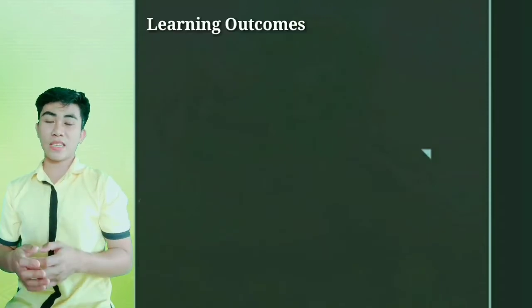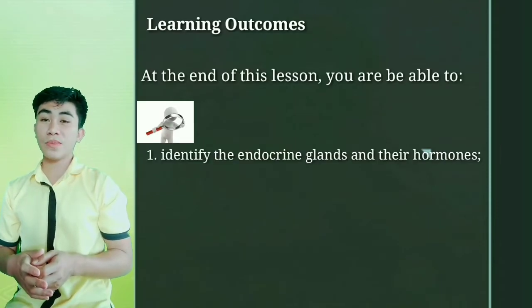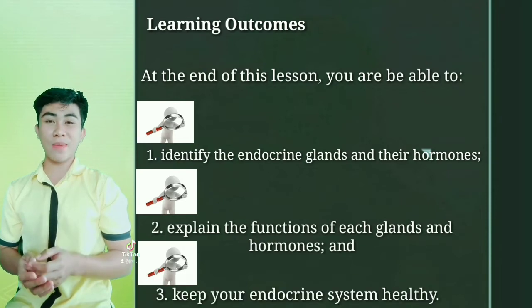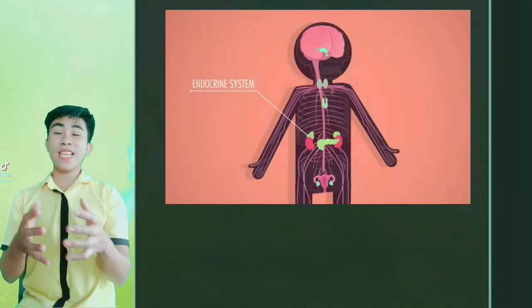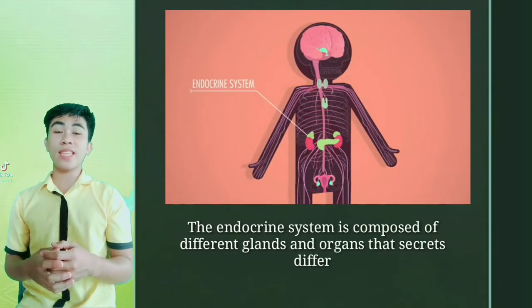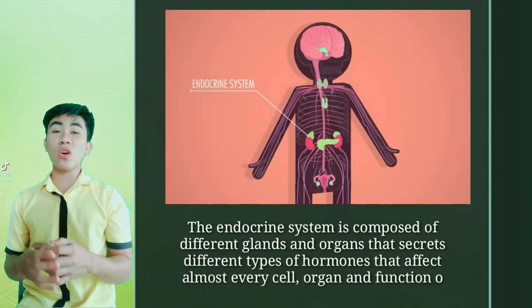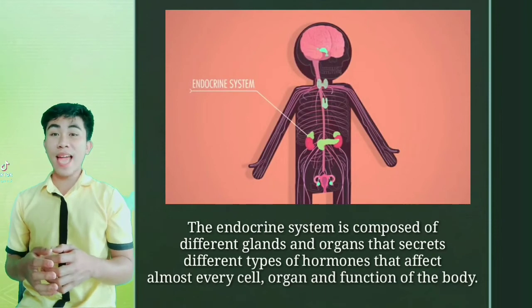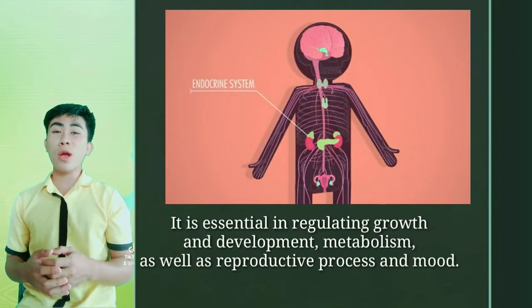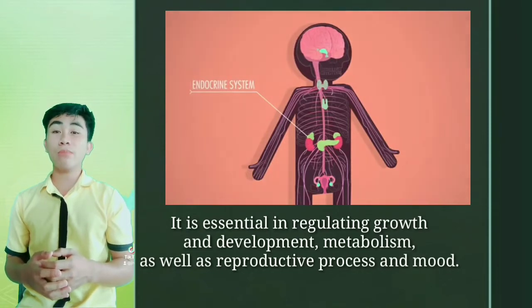By the end of this discussion, you will be able to identify endocrine glands and hormones, explain the function of each gland and hormone, and keep your endocrine system healthy. The endocrine system of our body is composed of glands and organs that secrete different types of hormones that affect almost every cell, organ, and function of the body. It is essential in regulating growth and development, metabolism, as well as reproductive processes and mood.